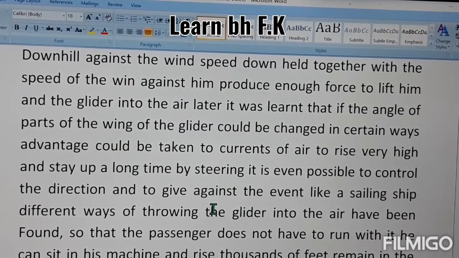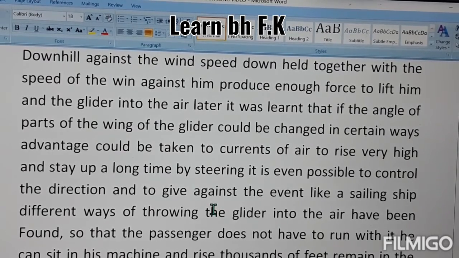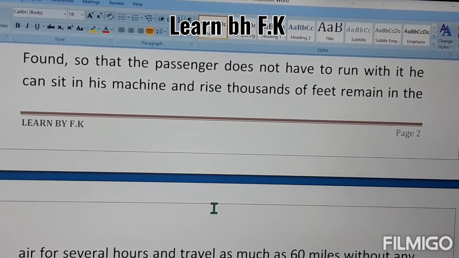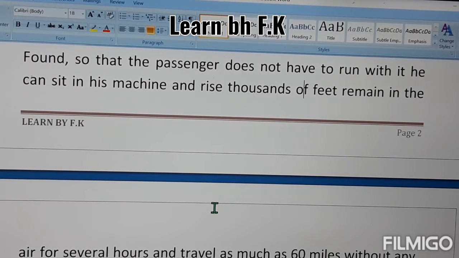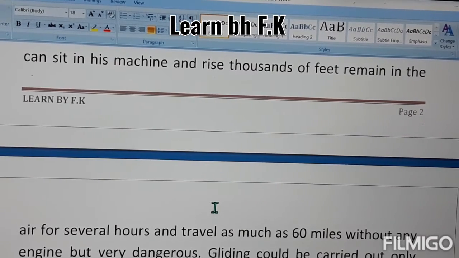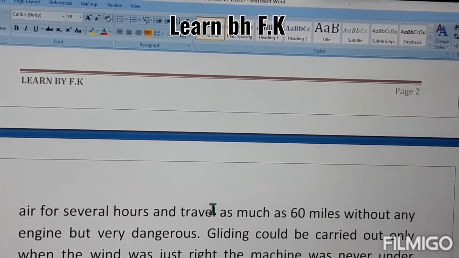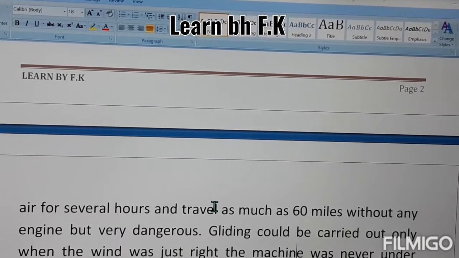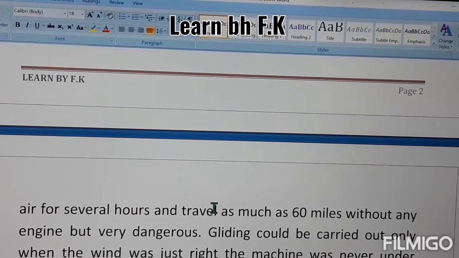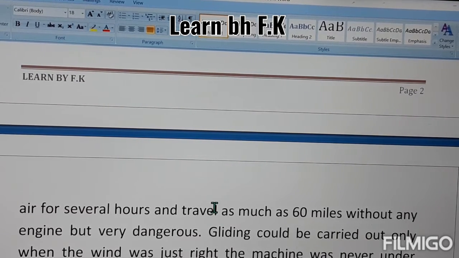Ways have been found so that the passenger does not have to run with it. He can sit in his machine and rise thousands of feet. It means the passenger does not have to run, they just have to sit in the machine and rise to 1,000 feet in the air for several hours and travel as much as 60 miles. That's a big distance without any engine. You are just using the device, and that machine without an engine flies 60 miles.